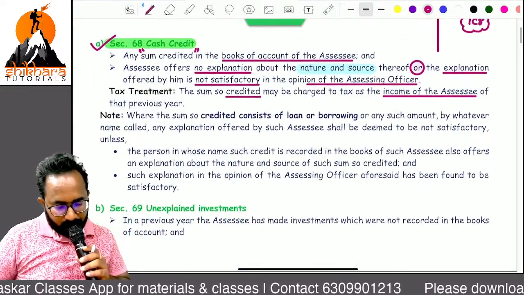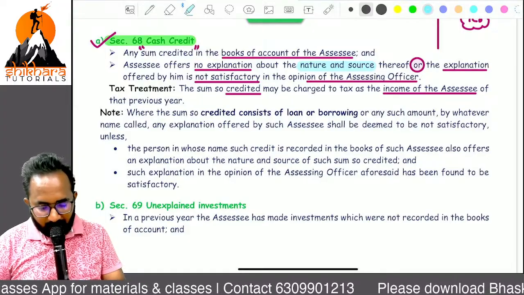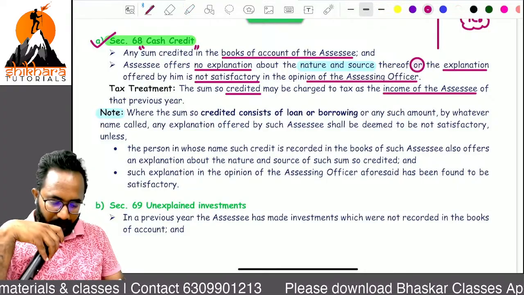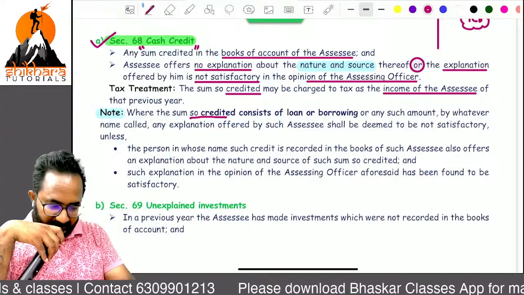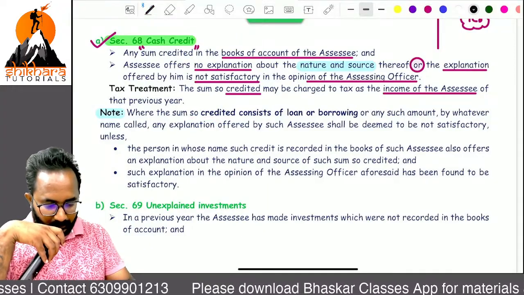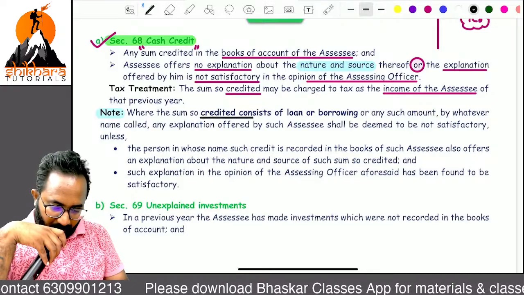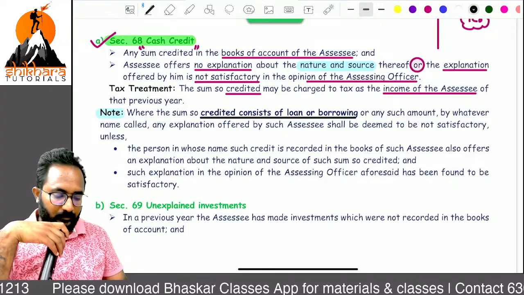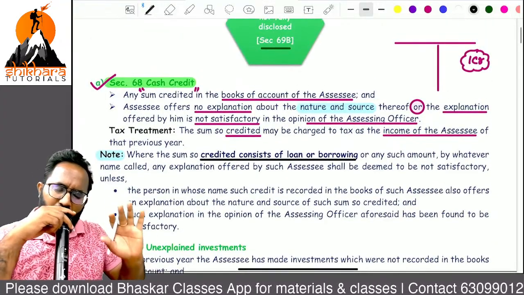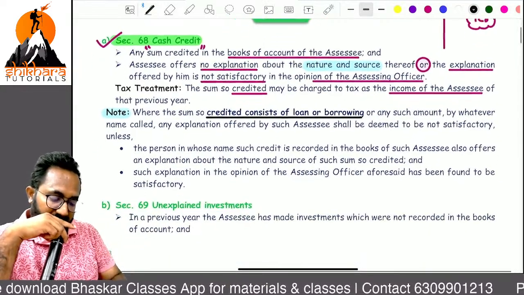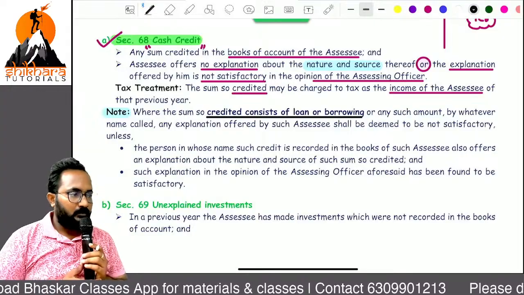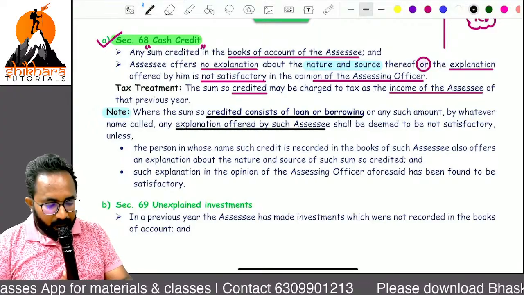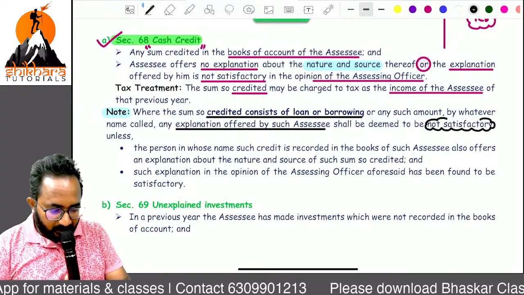Now, note point important, we got a 7-mark question related to this note point also, where sums so credited consist of loan. Yes, ma, credited an amount that consists of loan or borrowing. So here one amount credited to my books of account, but that is what I am saying as a loan or borrowing. Any explanation offered by an assessee shall be deemed to be treated as not satisfactory.